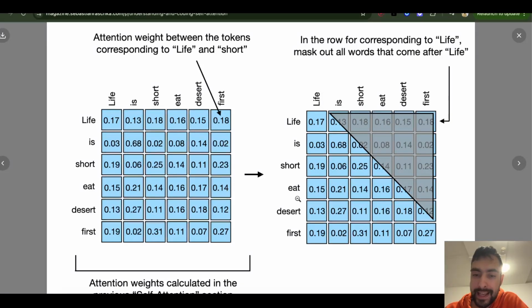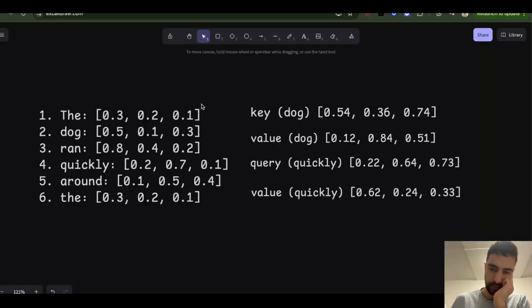But as they are adding up to 1, we will know how much of the percentage of this we should take, of this, and add them all up. So we will just add all of them with a plus. And that's going to be our new juiced up token with all of the context.